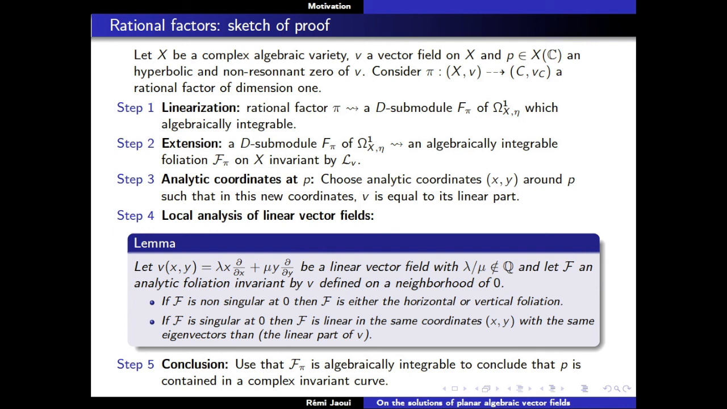And now, okay, you need to remember that the foliation is algebraically integrable, and to use this bit of algebraic integrability here to conclude that P is contained in a complex invariant curve. Okay, and so I've used my two hypotheses. My first hypothesis was that there exists a hyperbolic and non-resonant zero where I can do my computation, and my second hypothesis was P is not contained in such a curve, which I use at the end to get a contradiction.